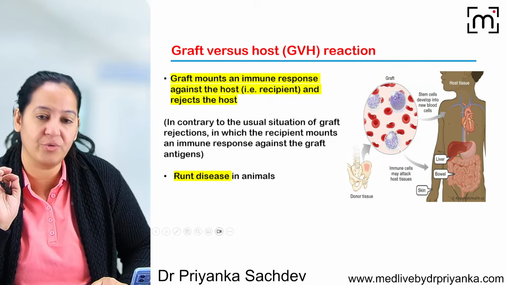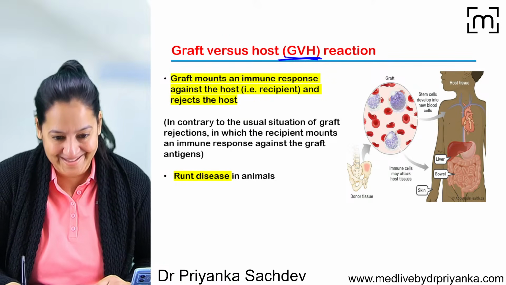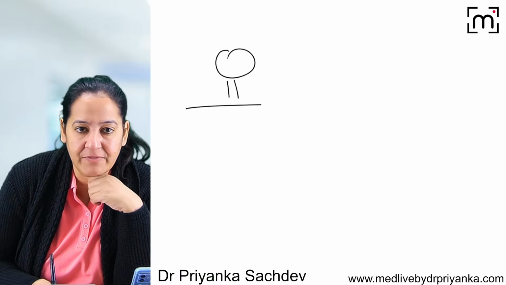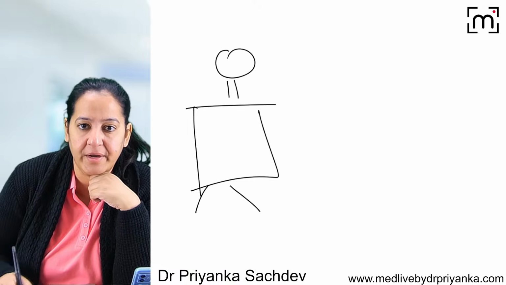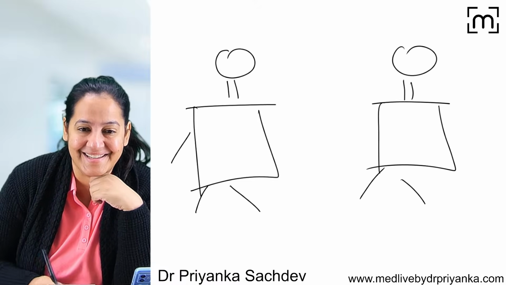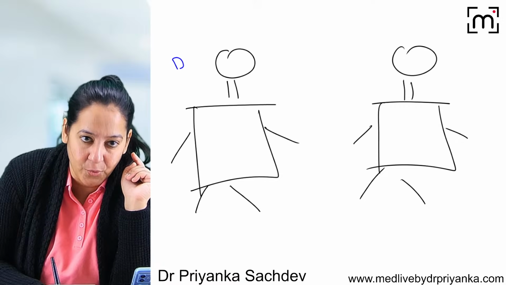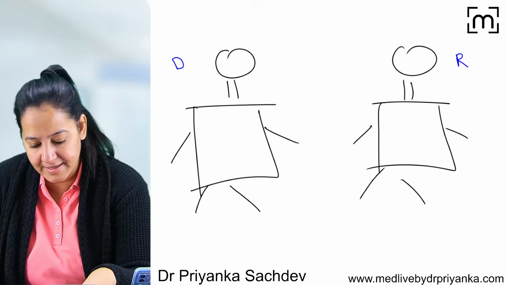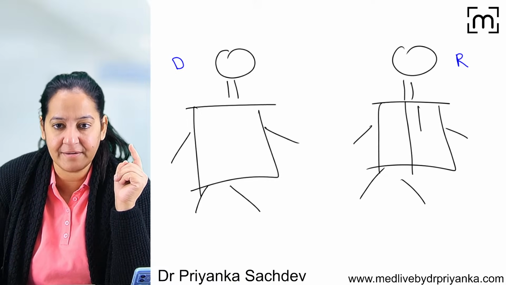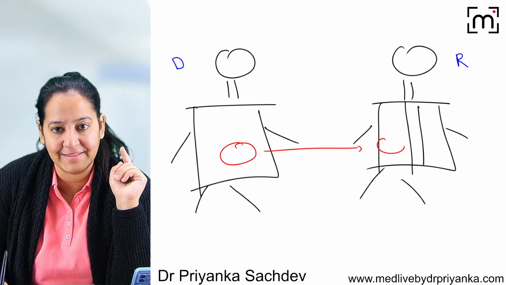The last thing I want to teach you here is graft versus host reaction, GVHD. Let me explain. It's very interesting. Please understand, and it's difficult. So listen. Till now, what was happening? This is donor and this is recipient. Now reverse will happen. First understand normal. Normally this was a donor. This was a recipient. This is the blood vessel of the recipient. We are taking the graft from the donor to the recipient like this.